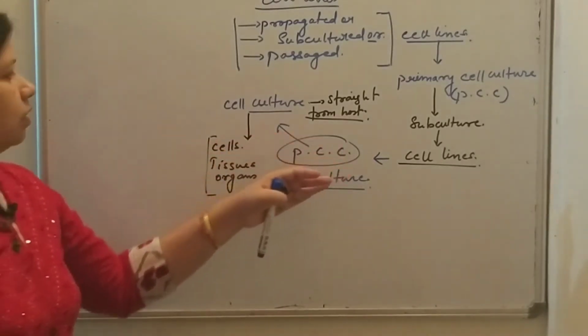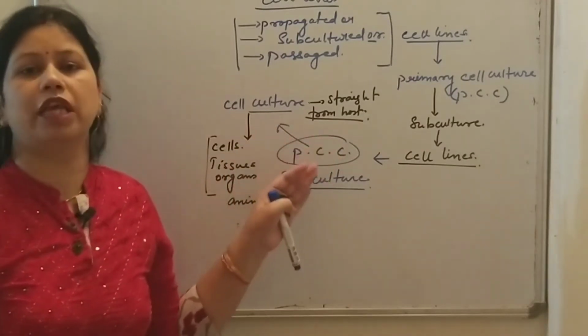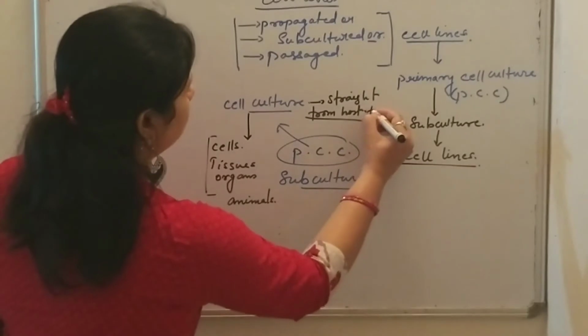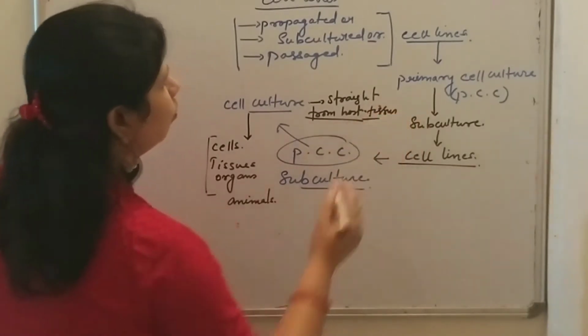So primary cell cultures are those in which cells are obtained straight away from the host tissues, host cells or host organs.